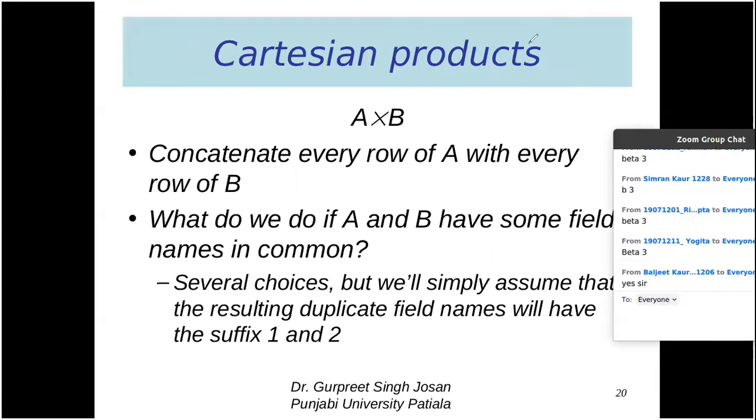Then we have Cartesian product, which we have already discussed in the relational model, A cross B. We concatenate every row of A with every row of B in the Cartesian product. What do we do if A and B have the same field name in common? Several choices are there, but we will simply assume that the resulting duplicate field names will have suffix 1 and suffix 2.